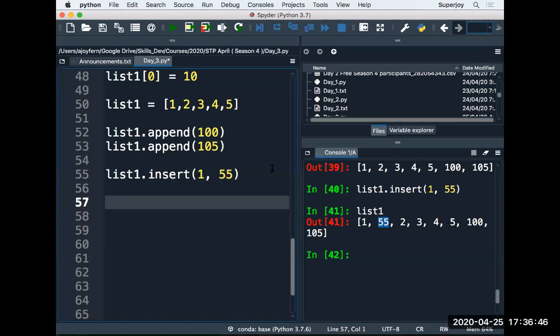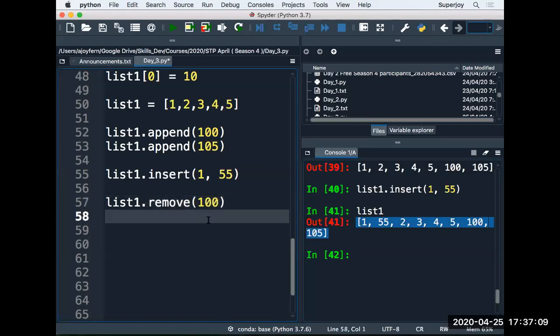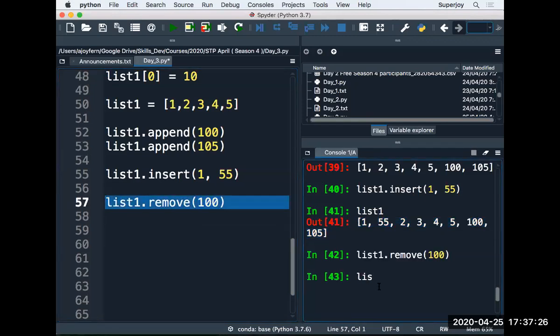Can I remove the values from a list? For that, I have a method called remove, right? Currently, my list has these items: 1, 55, 2, 3, 4, 5, 100 and 105. Let's say I want to remove 100, so I have to specify the value. You have to specify the value which you want to remove. Please do not specify the index. Specify the value you want to remove, right? So let's say list1.remove, and now see what happens.